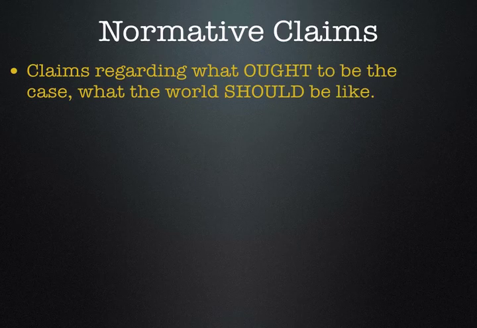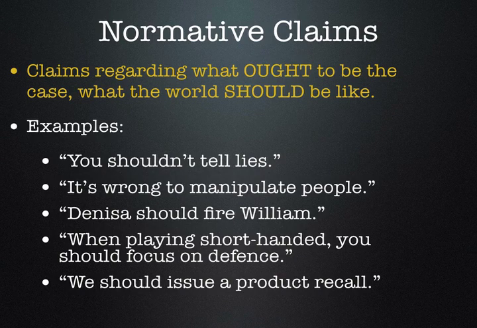Normative claims, by contrast, are claims about the way that the world should be or ought to be. Here are a couple of examples. You shouldn't tell lies. It's wrong to manipulate people. Denisa should fire William. When playing short-handed, you should focus on defense. We should issue a product recall. These are statements about what's good or bad, or what people should or should not do.